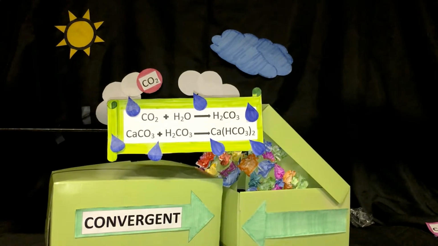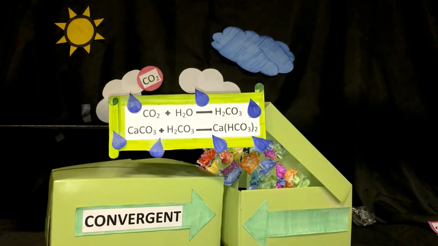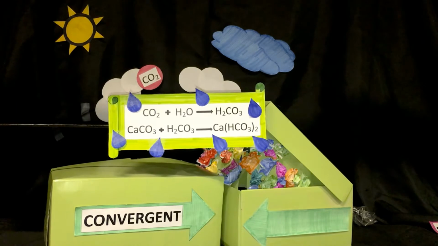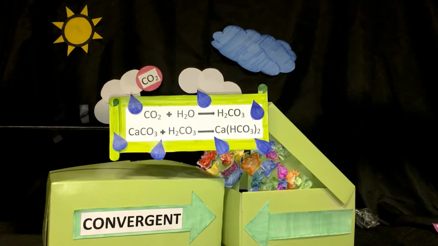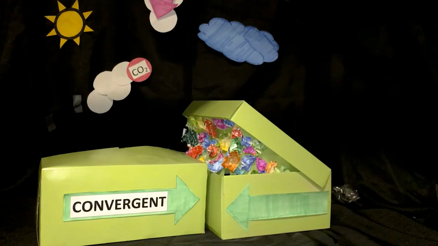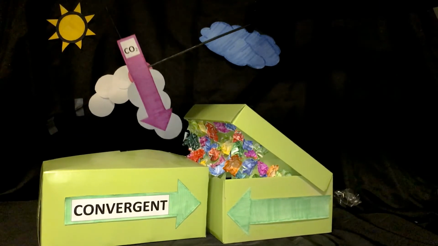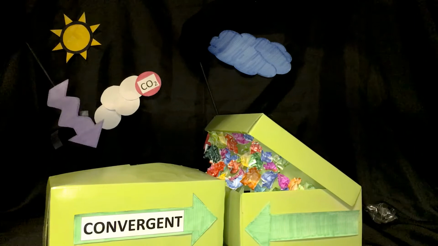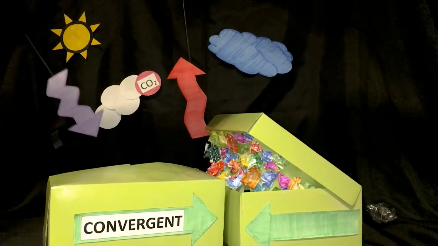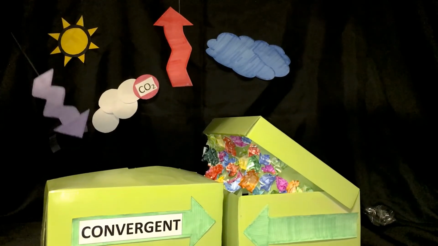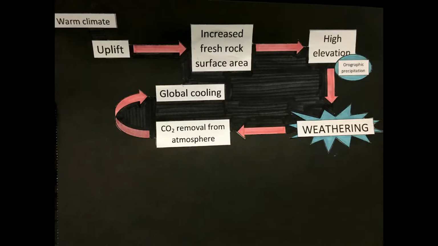The process shown is called hydrolysis. It occurs when CO2 dissolved in rainwater hits freshly broken limestone. This pulls CO2 from the atmosphere, which cools the climate. With less CO2 in the atmosphere and with constant insolation, less heat is being absorbed by greenhouse gases, which leads to a cooler climate. The process of uplift weathering is a negative feedback loop.